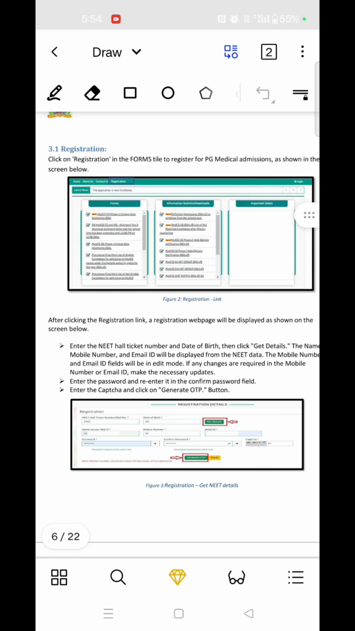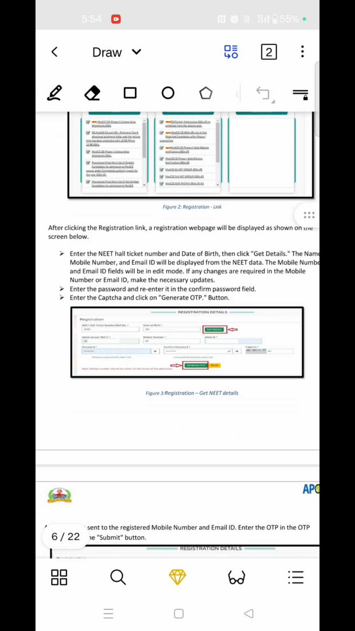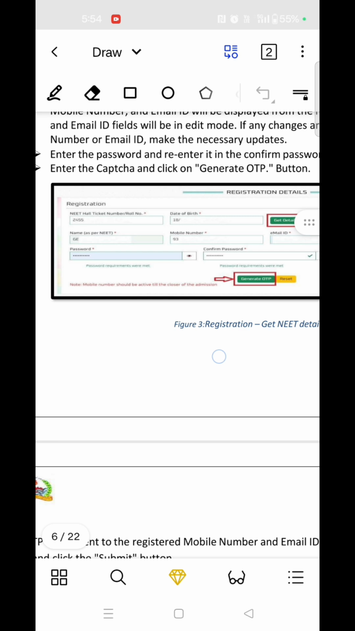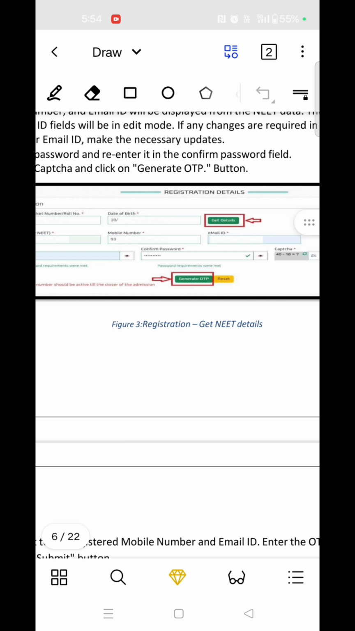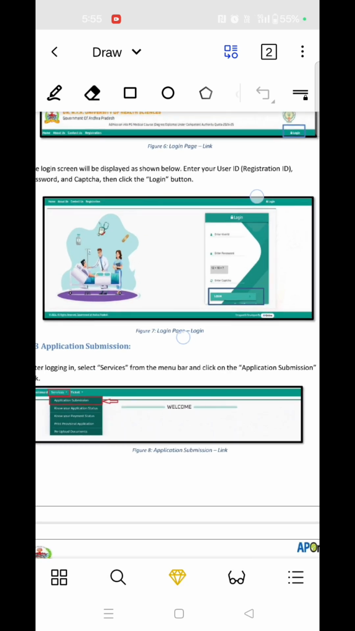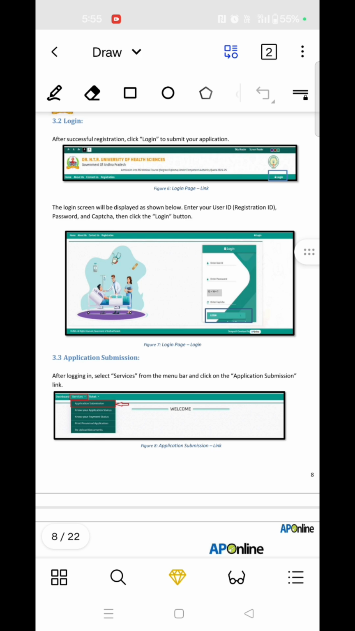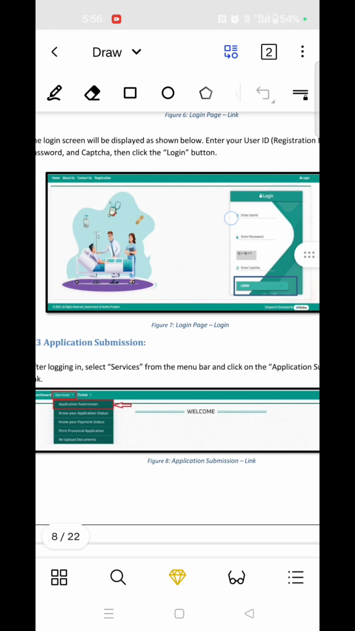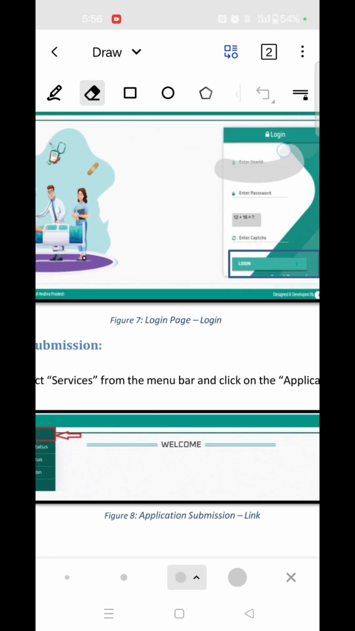So let us look into the AP registration process online. For registration, you should fill in these details: hall ticket number, name and date of birth. All these things you should fill up. After that, go back and click on the login button present here. The user ID will be sent to your phone number. So you should enter your user ID and the password which you have created.